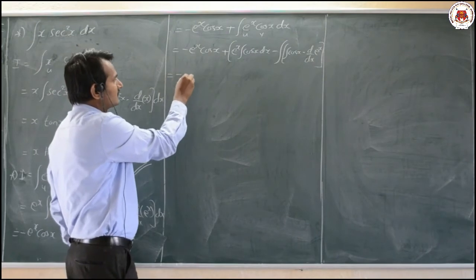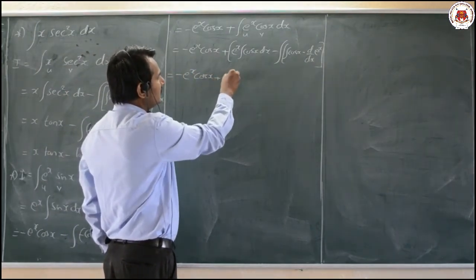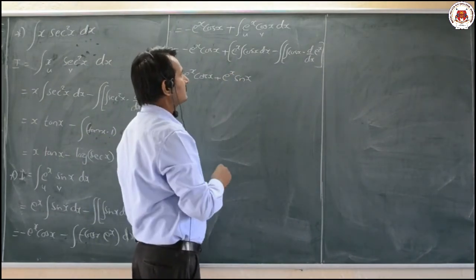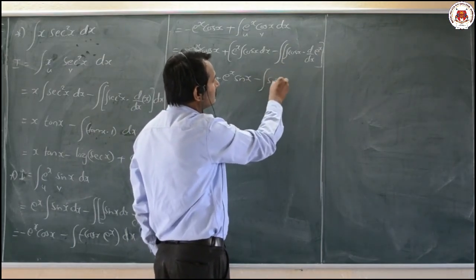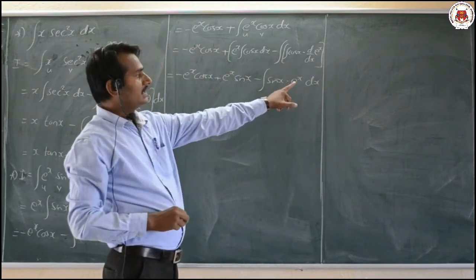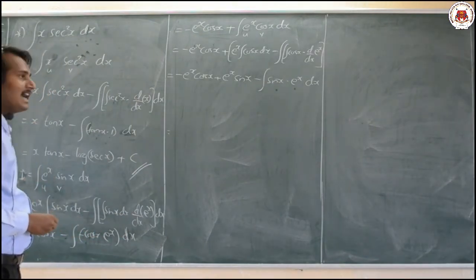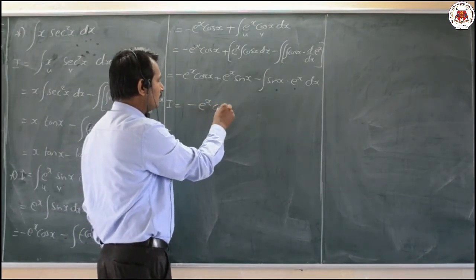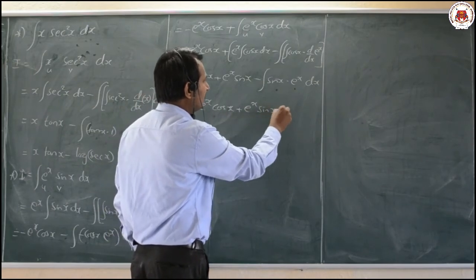That is nothing but e raised to x cos x plus e raised to x cos x integration is sin x, here integration of e raised to x is sin x, then minus integration of sin x into e raised to x dx. Now what do you mean by this part, e raised to x into sin x? Integration of e raised to x sin x means what we have taken in the question, I, that I will write, that is I is equal to minus e raised to x into cos x plus e raised to x into sin x minus I.